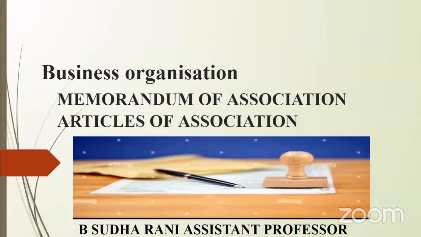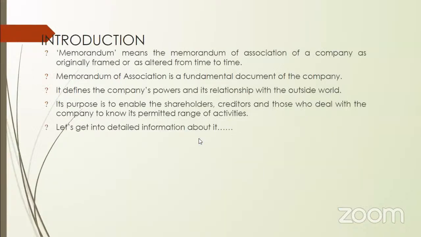Under each document, we need to see what the formalities are and what information is provided in it, and that is what we are going to discuss. If a company is a private limited company, it needs to mention that it is private limited. If it is a public limited company, it needs to mention that it is public limited. But both companies must go for registration or incorporation. The first document that you submit is the memorandum of association.